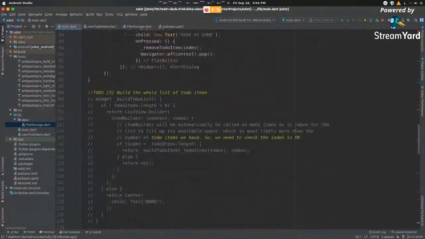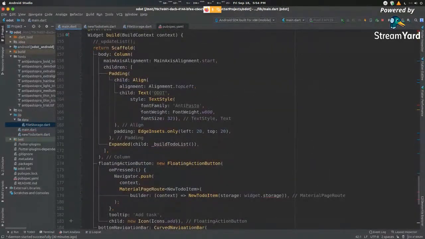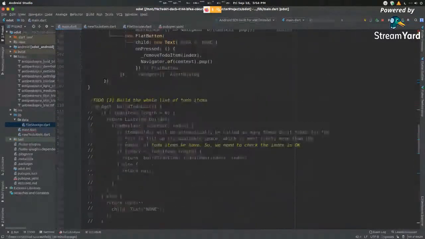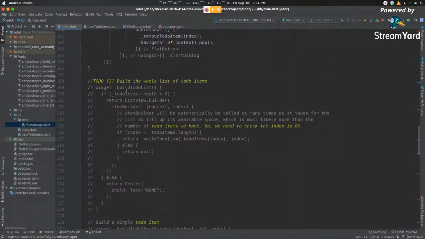So that was our basic UI rebuilt. Now we get started with the list. So you can see the build to-do list function here. When we go up top here, we can find this commented code that says to-do build the whole list of to-do items. So the first thing we're going to do is we need a list of all the items that we're going to display, right?